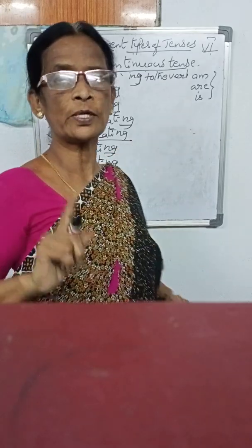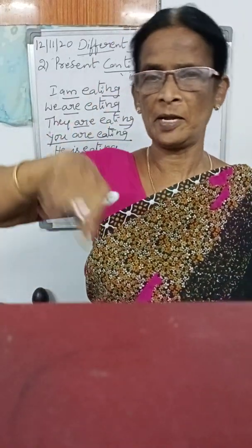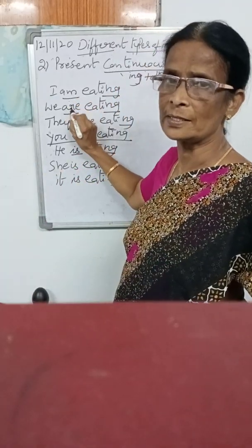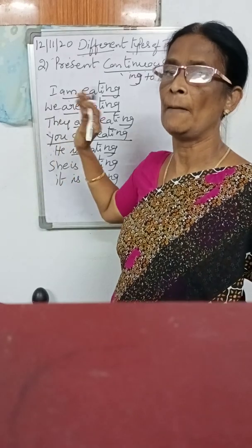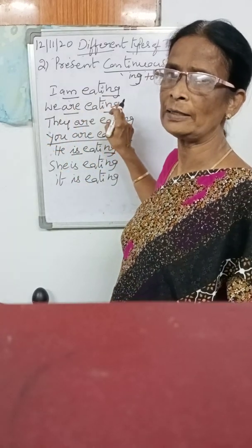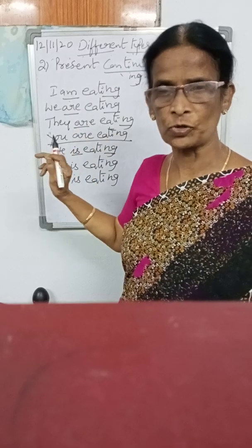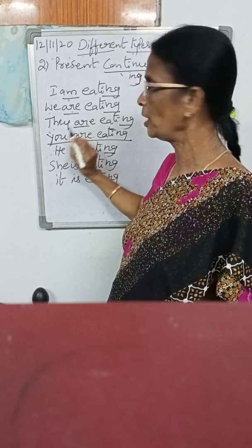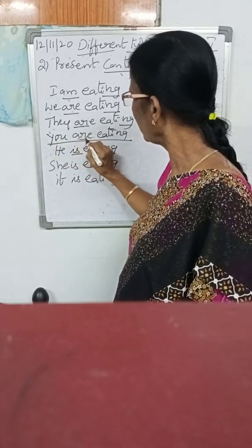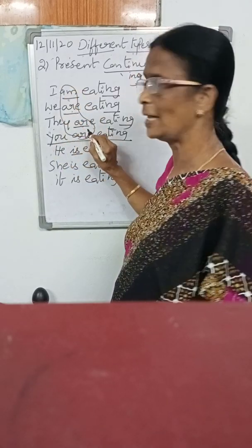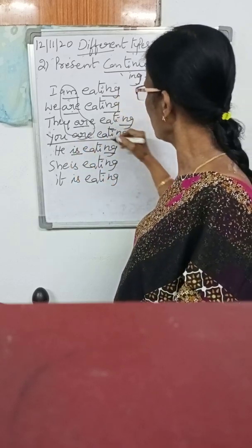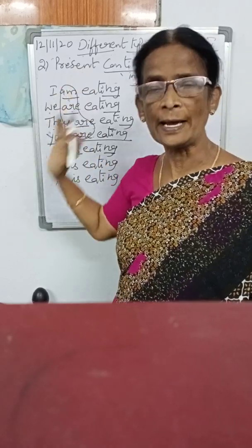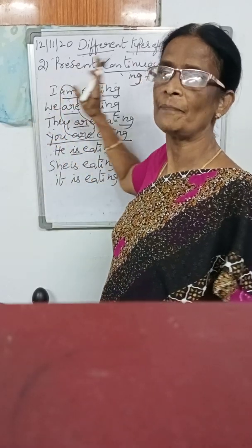So while we are using the present continuous tense, with any person or personal pronoun, any name, we have to use the helping verb. By seeing this helping verb, we can say that it is the present. While we are adding ing, it shows the continuous tense. Present continuous tense: I am, we are, they are, and you are. Am and are are the helping verbs. Ing is the continuous tense. By seeing these helping verbs, we can say that it is the present continuous tense.